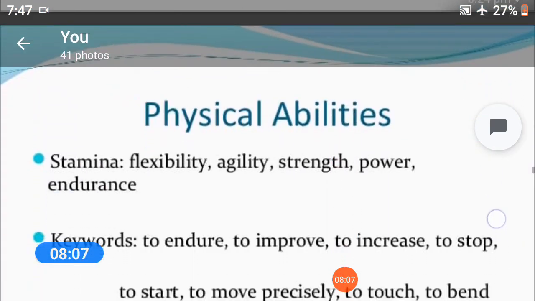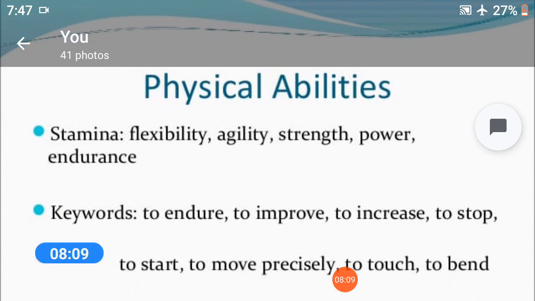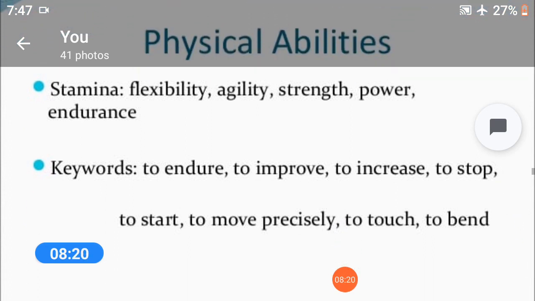Physical abilities: stamina, flexibility, strength, power, and endurance. Keywords of physical abilities: to endure, to improve, to increase, to stop, to start, to move precisely, to touch, and to bend.